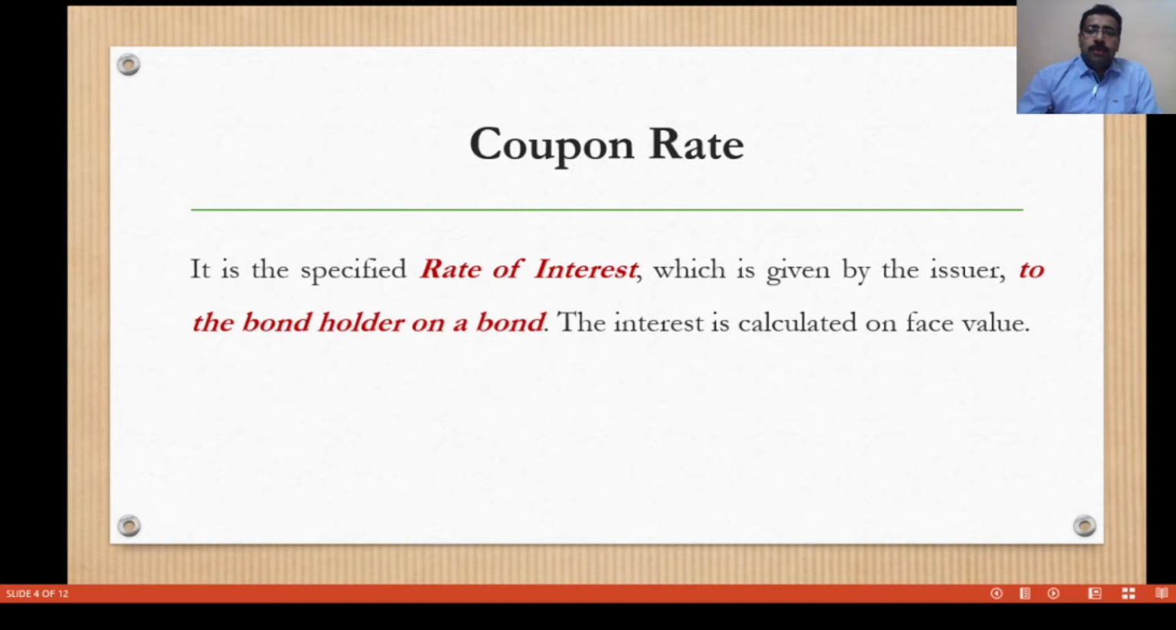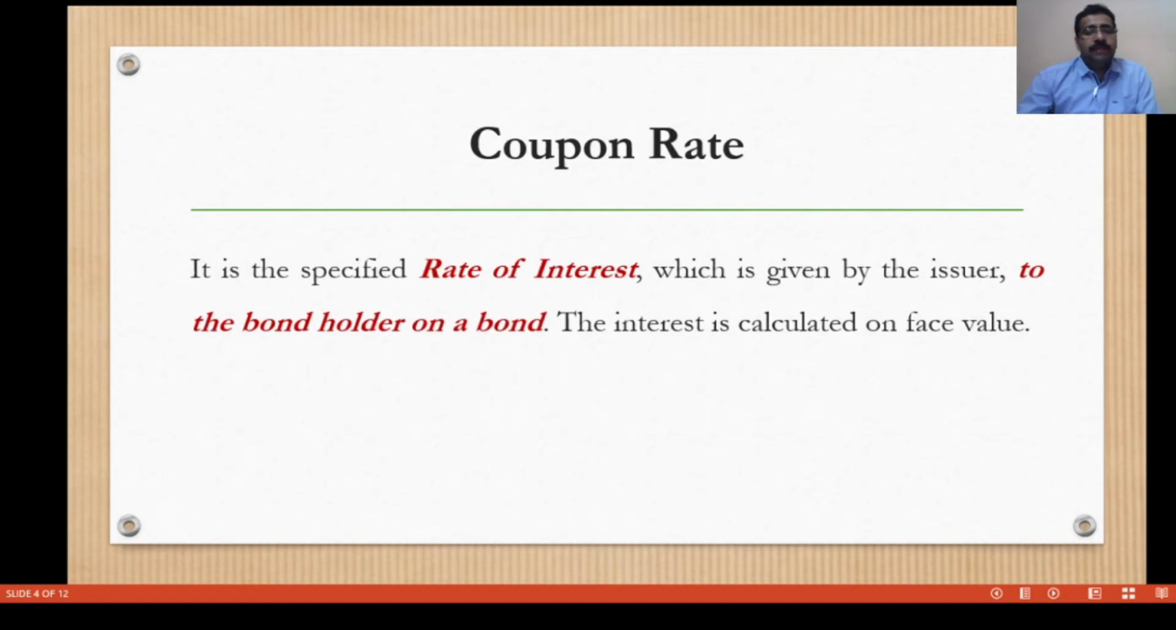Then what is a coupon rate? Coupon rate reflects the rate of interest that is given by the issuer, that means the company or government, to the bondholder. The interest is calculated on the basis of face value.